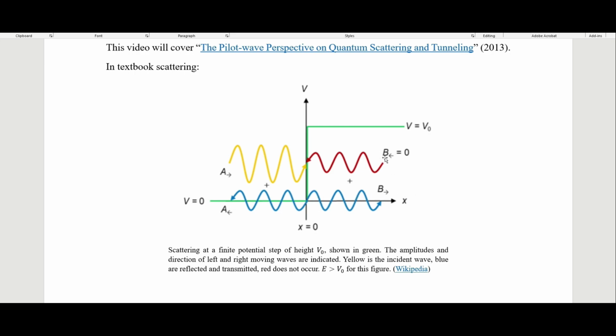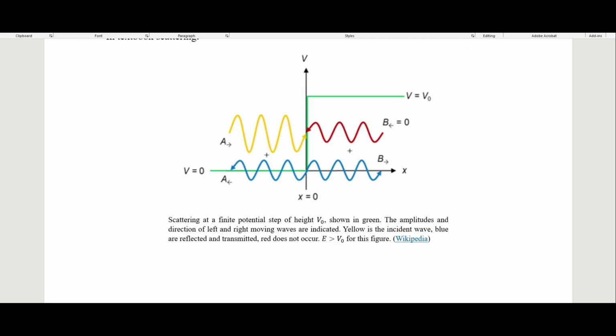I got this from Wikipedia, and it shows that there is a zero wave coming in from the left, so a zero incident wave from the left. In textbook quantum theory, all we have is that wave, right? It's just telling us probabilities of where we would find the particle if we did a measurement, say over here on the right side, in this potential, or on the left side of the potential.